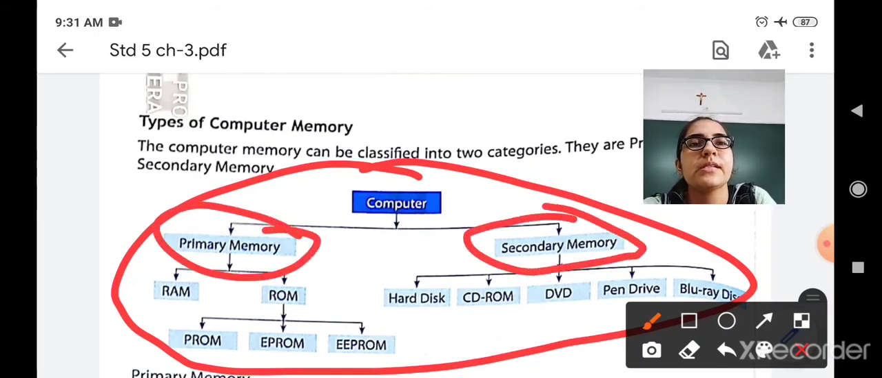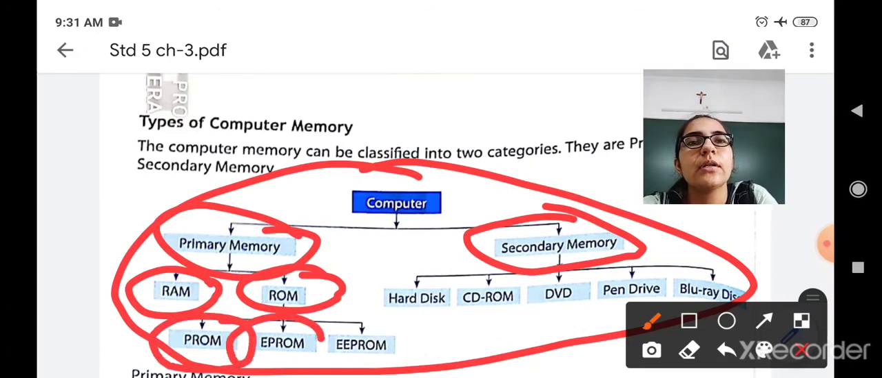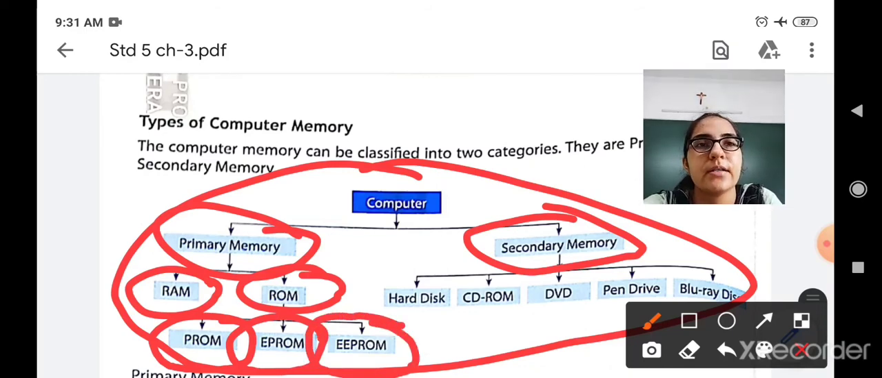Again the primary memory is divided into two types: RAM, that stands for random access memory, and ROM, that is read only memory. Again ROM is divided into three types: programmable read only memory, electrically programmable read only memory, and EEPROM. Okay, so this is how a computer memory is divided. First, mainly it is divided into two types: primary memory and secondary memory. Primary memory is divided into two types: random access memory, that is RAM, and read only memory, that is ROM. Again the ROM is divided into three types: PROM, EPROM, and EEPROM.